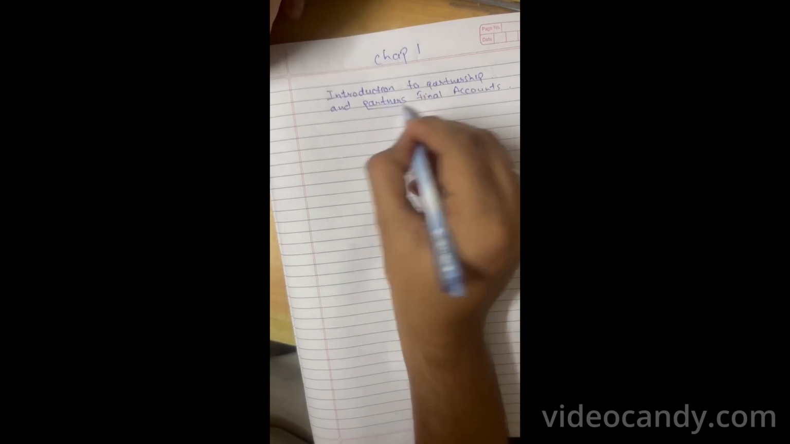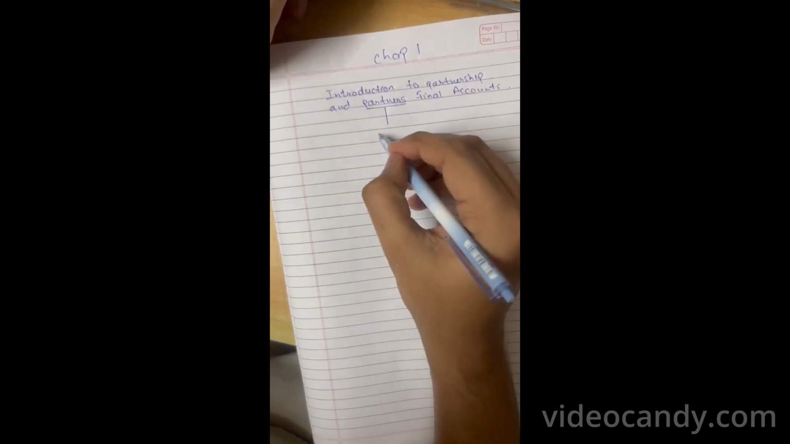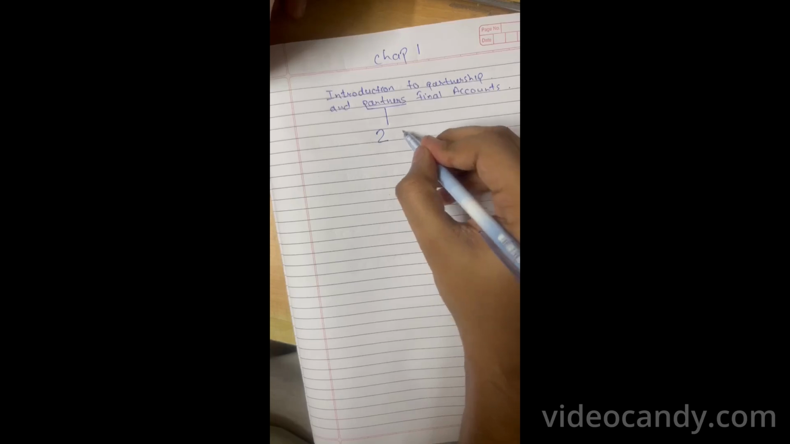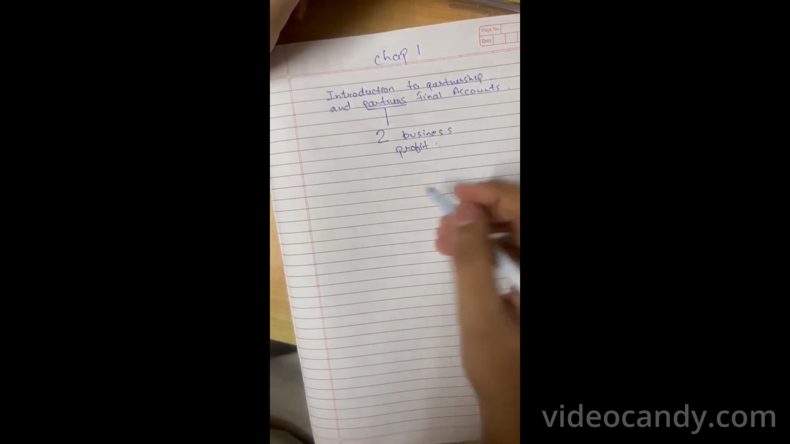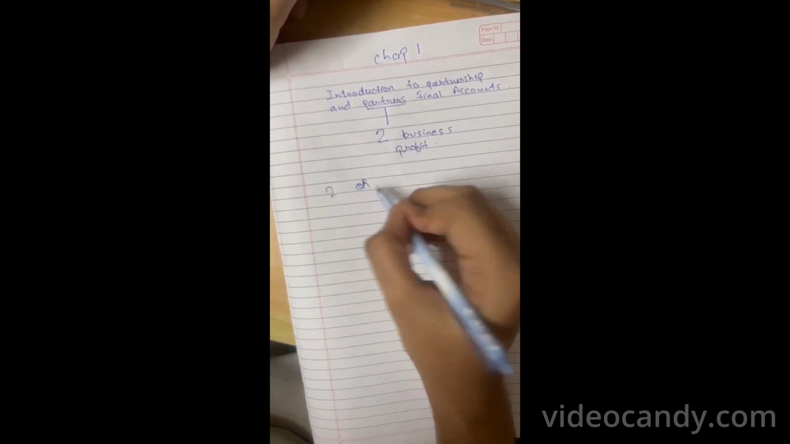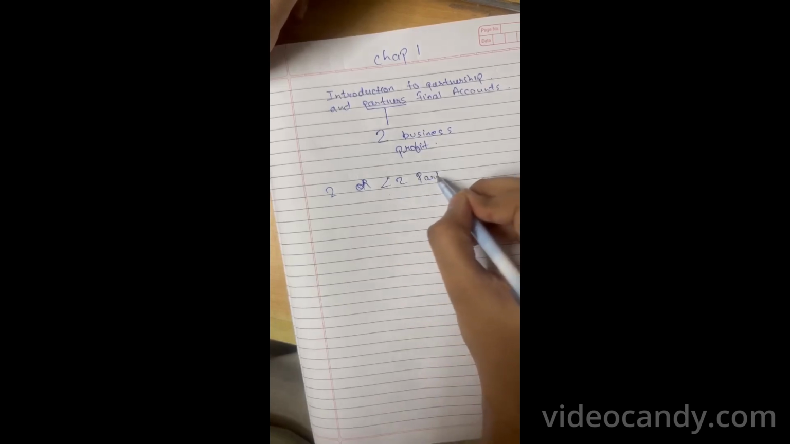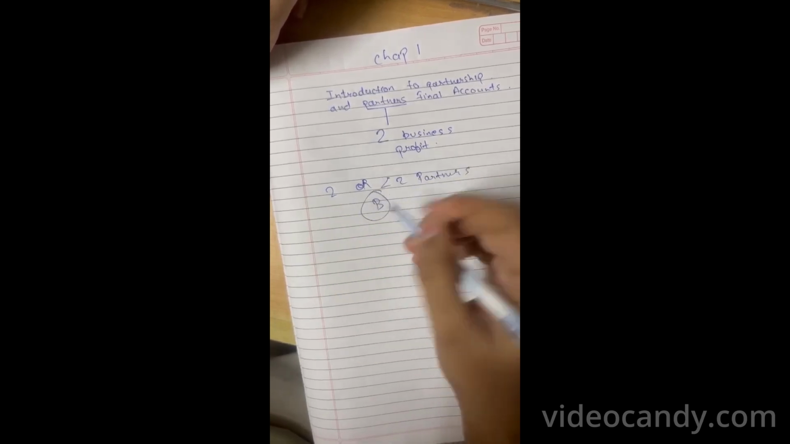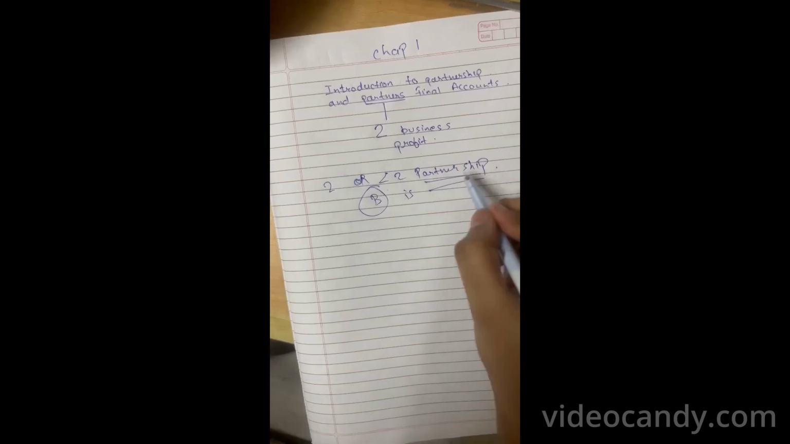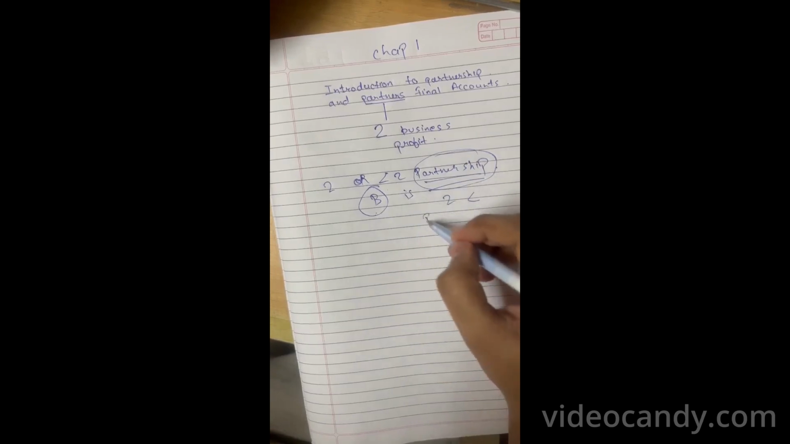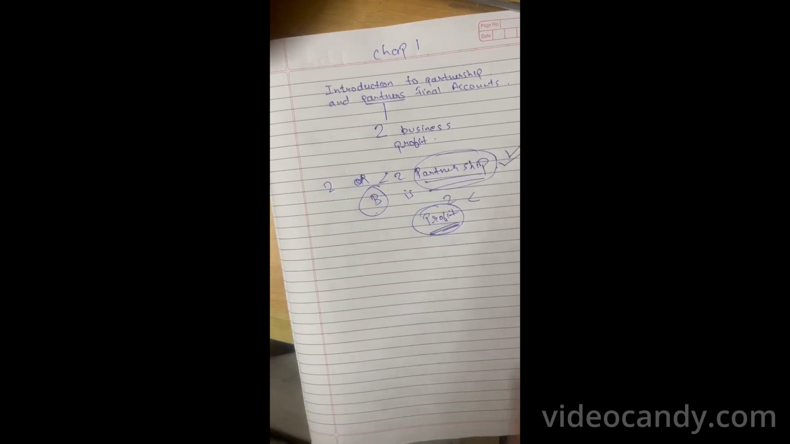Chapter 1, Introduction to Partnership and Partners. So, the first aim is to know what partners are. Partners are two persons who do business just to earn profit. When two or more partners come together to do a business, it is known as partnership. Partnership means two or more persons come together to do business just to earn profit. The main motive is to earn the profit.